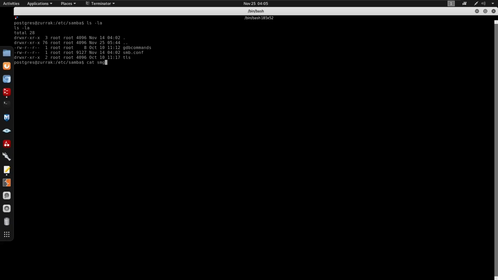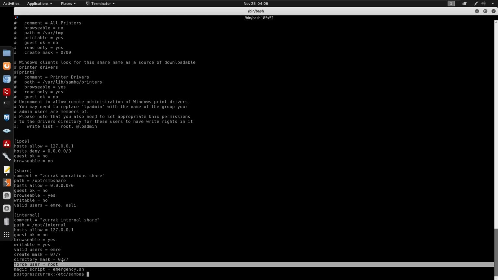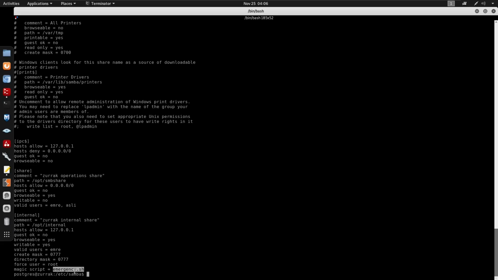We have this smb.conf file. We do have the IPC share and also the internal share. You see that the path is /opt/internal. The user is going to be EMRE, with the create mask of 0777. Force user is going to be root. So when we put that emergency.sh under SMB, it should execute as EMRE with the force user root, right? So it's going to run as root, and we can execute whatever we want under this emergency.sh.